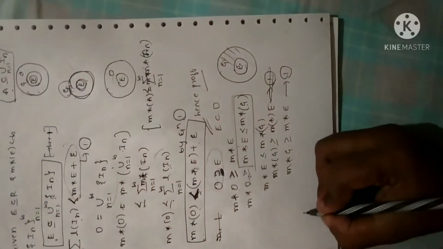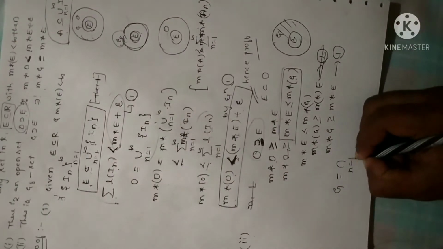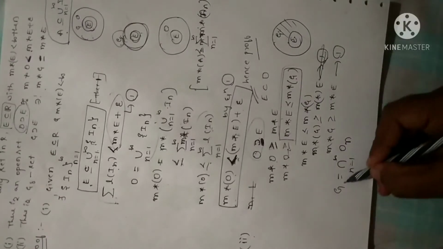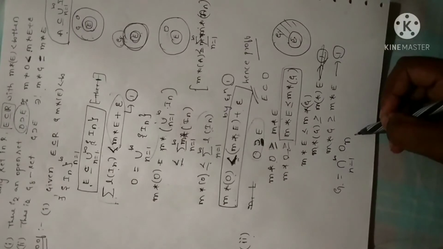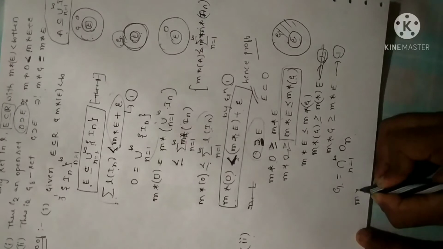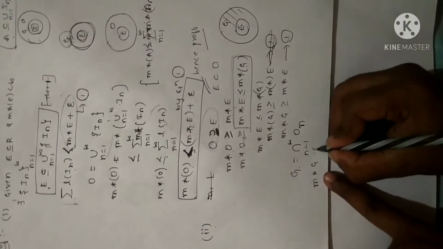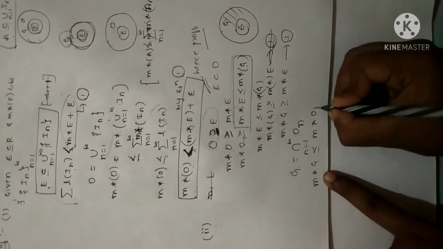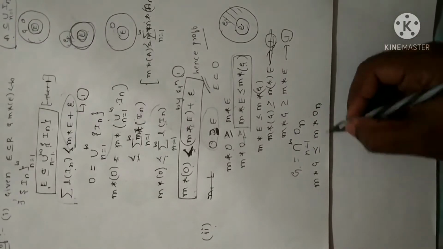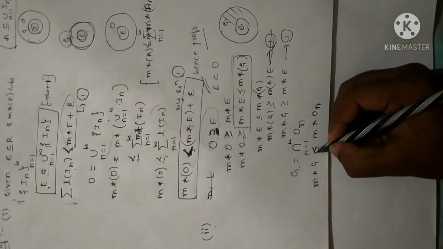Fine. Now let me take G as an intersection of all the open intervals O. As per the definition, G is the intersection of all the open intervals, so that is why I have written like this. Now let me apply measure on both sides. So m star of G is less than or equal to measure of On. I can write, On is all these open intervals. So when you have equals also, whether it is union or intersection, I can write like this, right?